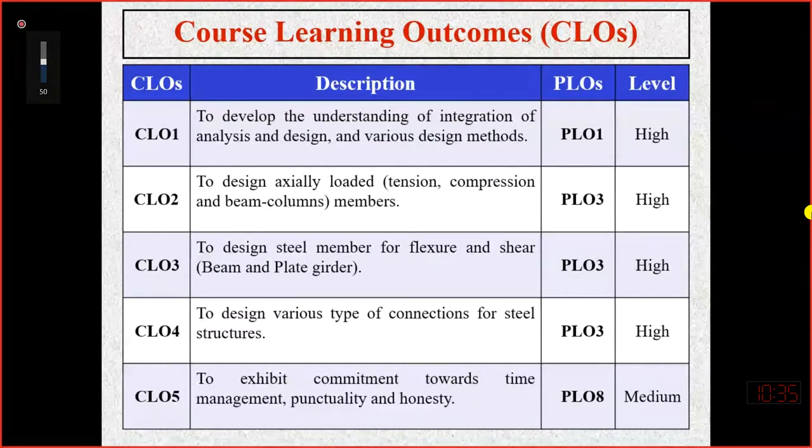For example, if we are designing a column, the column length we cannot change. So keeping in mind the applied load, our main objective is to select the cross section. What should be the minimum cross section? For example, if we require 100 by 100 millimeter of cross section, or if I am designing a circular column and the diameter required is 100 millimeter, I should not provide a diameter more than 100, maybe 125 millimeter or 150 millimeter. Why? Because that is not required, because 100 millimeter will be sufficient to sustain all the loads successfully.